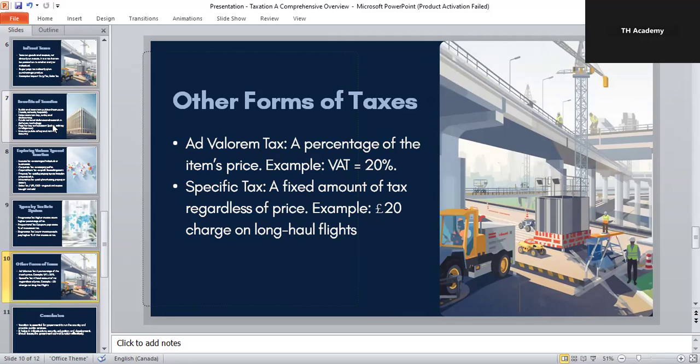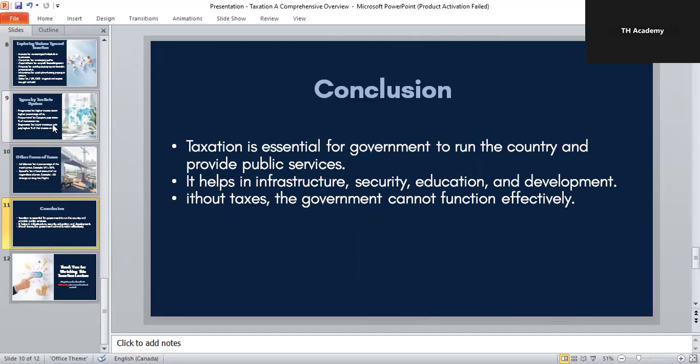Second one is specific tax. This is a fixed amount of tax per item, no matter its price. For example, a 20% tax on every long distance flight. Whether your tickets cost 200 or 2000, the tax amount is the same. So basically, these are the two other forms of taxes: ad valorem tax and specific tax.